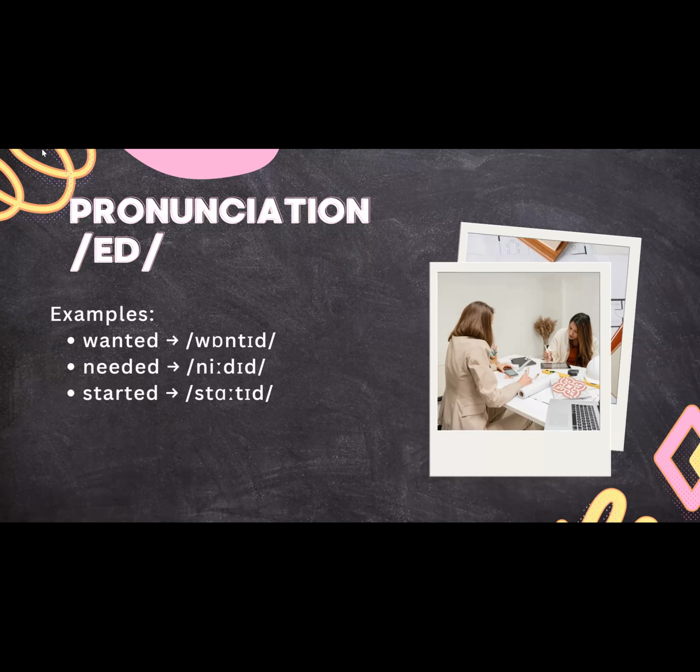If the verb ends with the letter d or t, we use the pronunciation id. Want ends with t, right, in the last letter. So we use the pronunciation id: wanted, needed, started. Well, do you guys already understand? Yes.